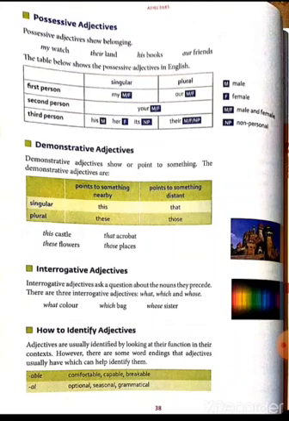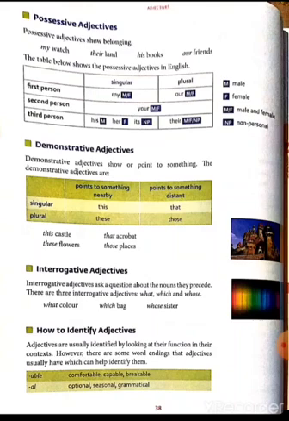Next, interrogative adjectives. Interrogative adjectives ask a question about the nouns they precede. There are three interrogative adjectives: what, which, and whose. What color, which bag, whose sister.